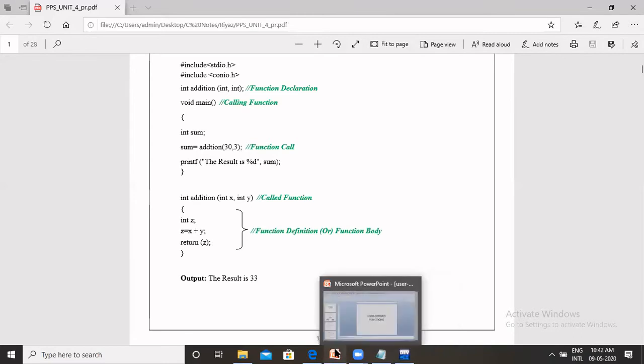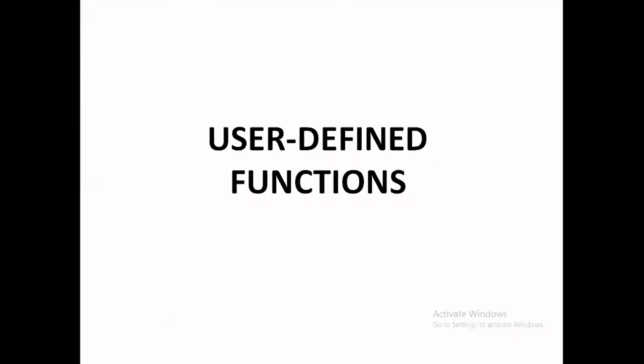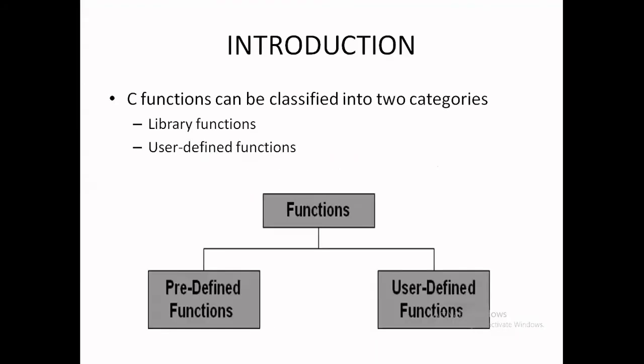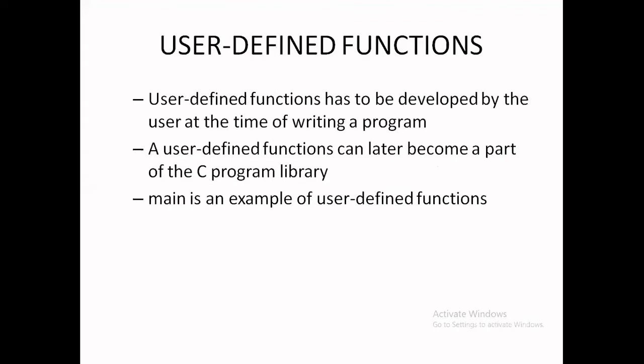Before going further, let us briefly review the functions. Functions are of two types: user defined functions and system defined functions. Predefined means system defined function. Library functions mean system defined functions. We know printf, scanf, and all these are called library functions. Next, for a user defined function, you have to provide the body and the name of the function.